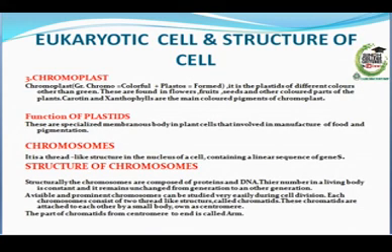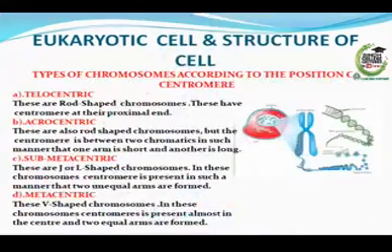Each chromosome consists of two thread-like structures called chromatids. These chromatids are attached to each other by a small body known as the centromere. The part of the chromatid from the centromere to the end is called an arm. Types of chromosomes according to the position of the centromere.